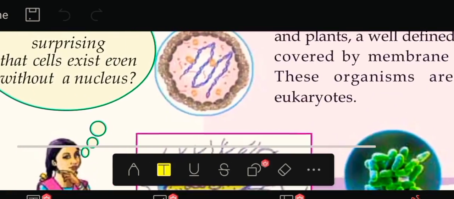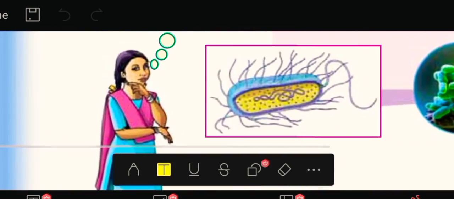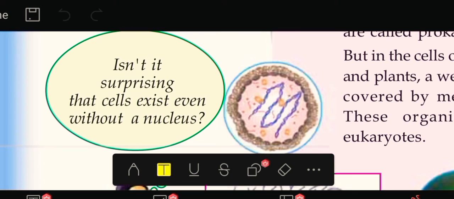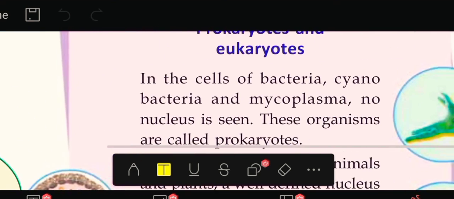First, there is one girl thinking, what is that? Isn't it surprising that a cell exists even without a nucleus? She is thinking very surprisingly. Yes, there are organisms without a nucleus. Are there any such organisms? So we are studying about it.